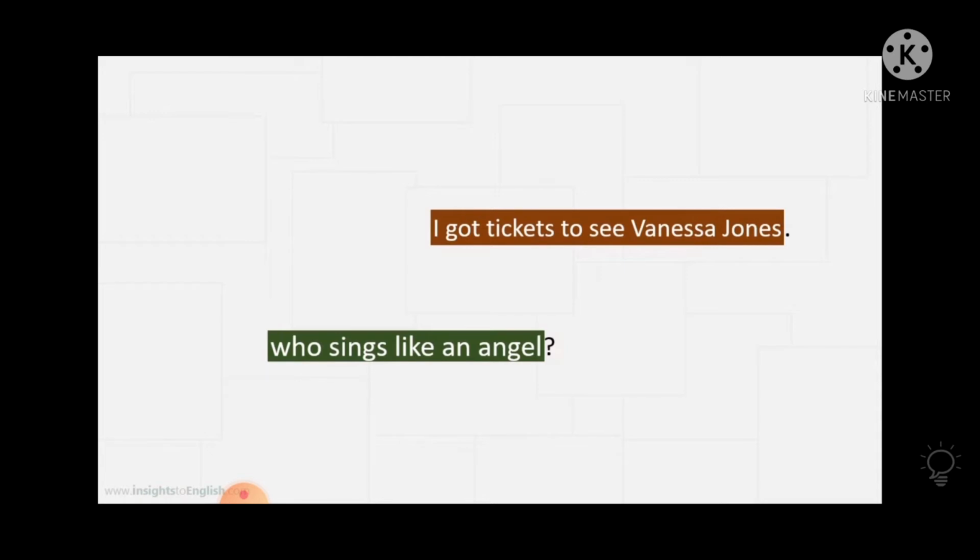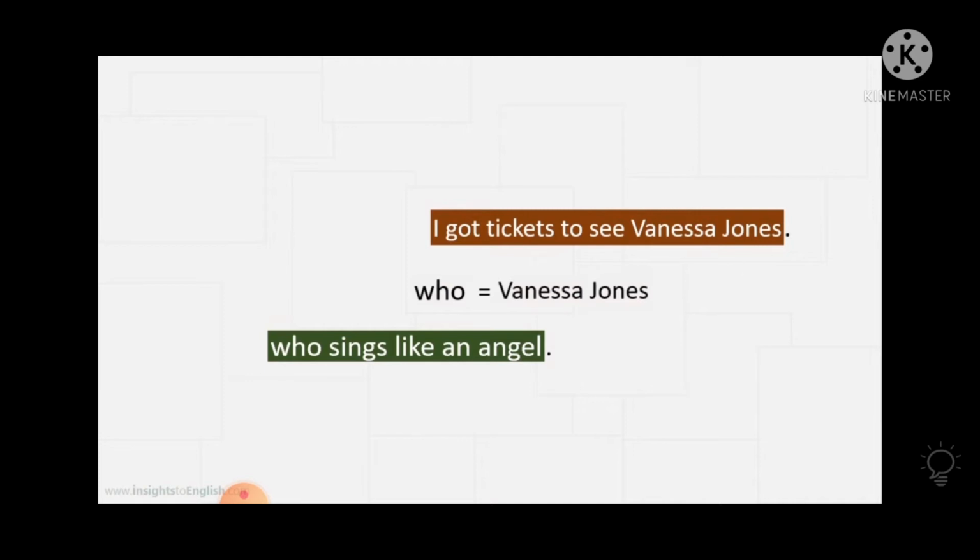Wherever you find a WH word, it becomes a question, interrogative. But to complete an interrogative sentence, you must have a question mark at the end. So what was missing here? The question mark was missing, and that is the reason you understand that this 'who' is basically used for Vanessa Jones as a pronoun.